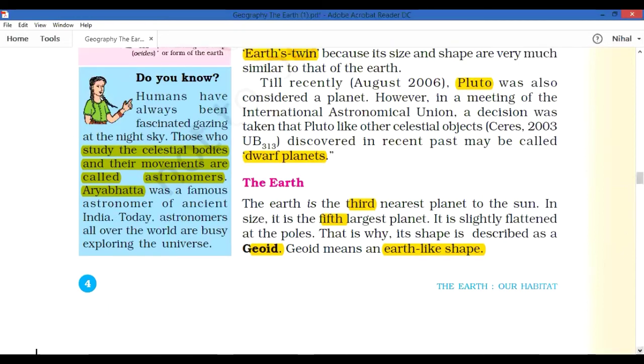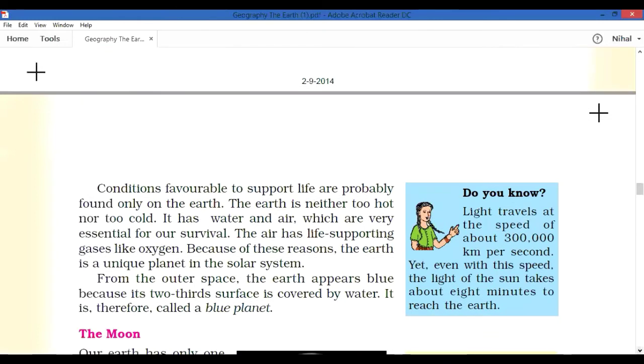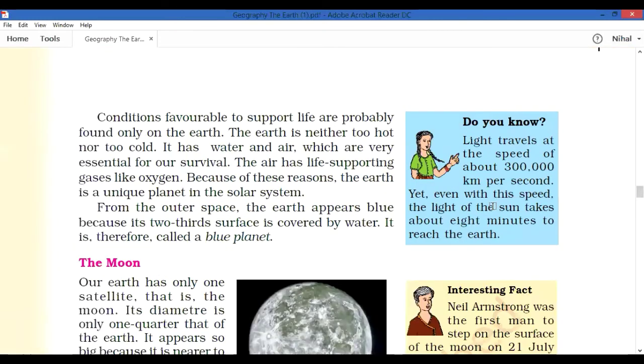Okay, next we are going to learn more about our Earth. Earth is the third nearest planet in our solar system, and in size it is the fifth, and its shape is termed a geoid. Next, why is Earth said to be a unique planet? While reading this, you already know that only on Earth can we see life. What is the reason?